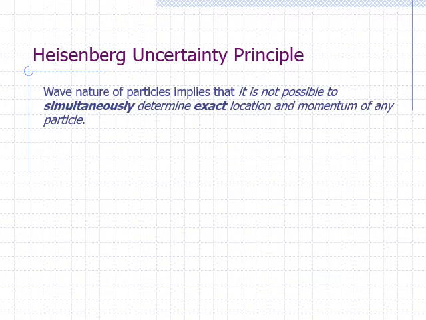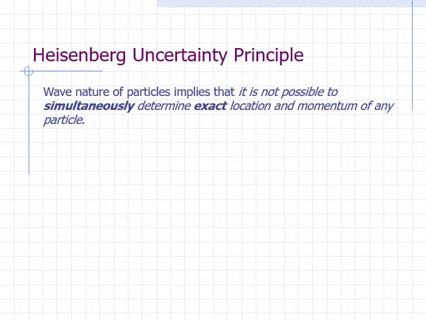A consequence of the wave nature of particles is that it is not possible to simultaneously determine the exact location and momentum of any particle. This statement is called the Heisenberg Uncertainty Principle.